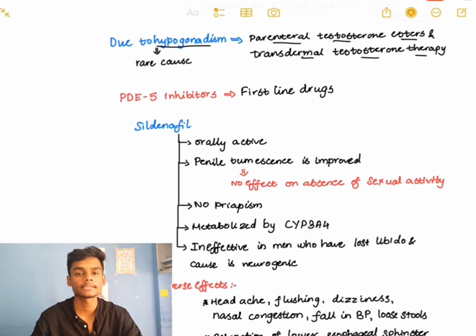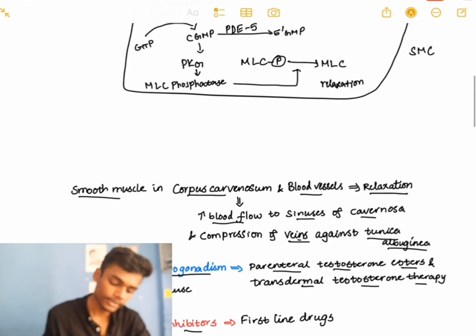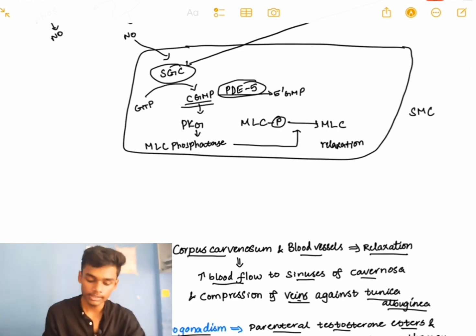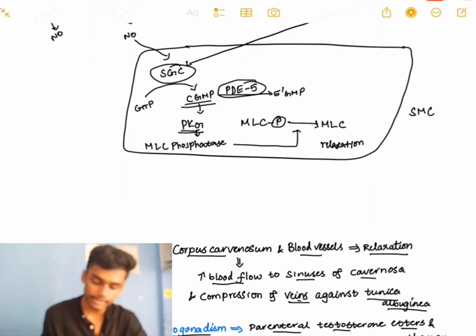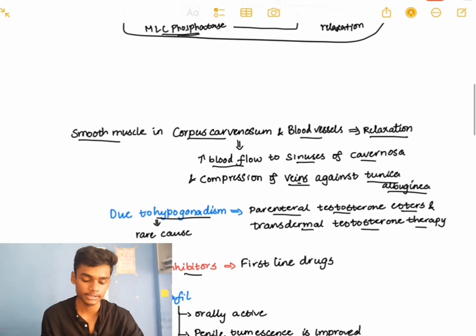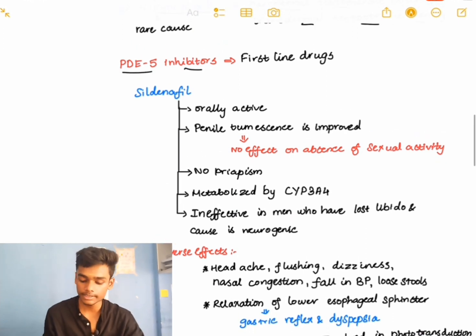The main first-line drugs for erectile dysfunction are phosphodiesterase 5 inhibitors. Why? You can see in this diagram, if we inhibit phosphodiesterase 5, there is increased cyclic GMP, which will increase protein kinase G, and there is further increase in myosin light chain phosphatase, which will dephosphorylate the phosphorylated myosin light chain. This will lead to relaxation and penile erection. So that's why phosphodiesterase 5 inhibitors are used.